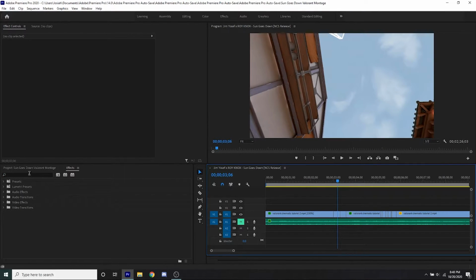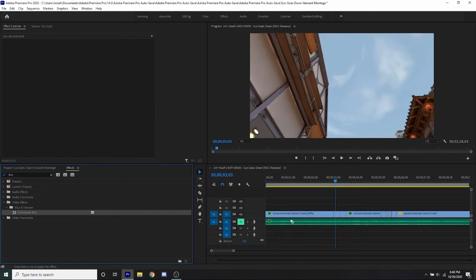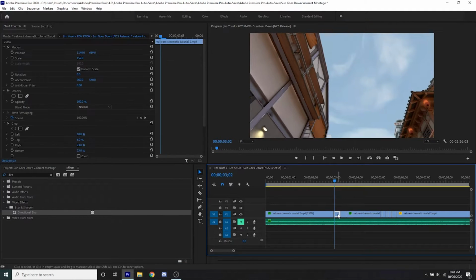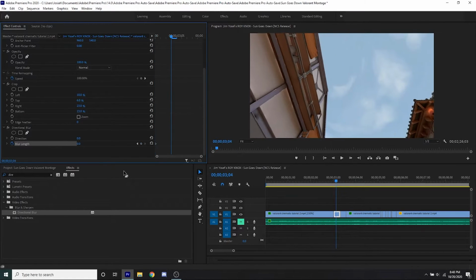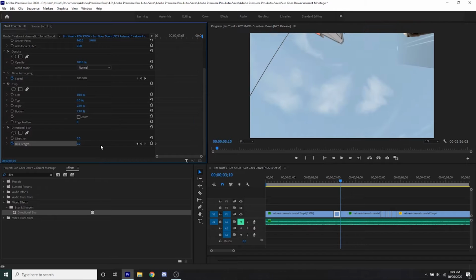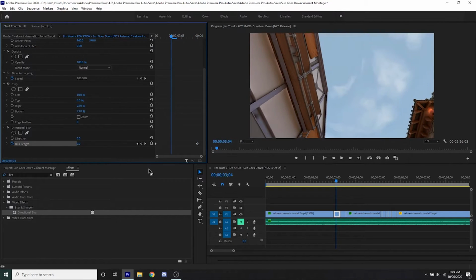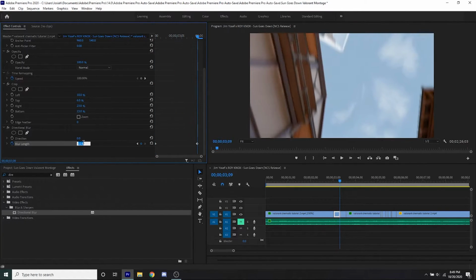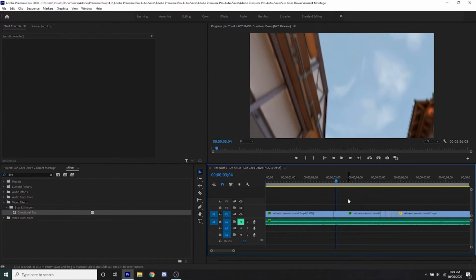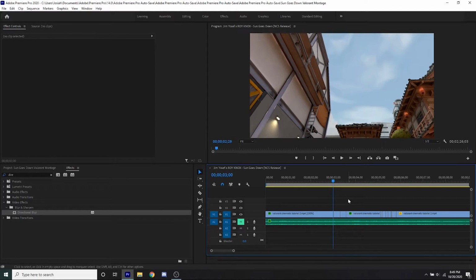Now, I know most softwares have a motion blur effect. In Premiere Pro, it's called directional blur. So I'm going to go ahead and drag this on to this spot right here, and onto both of those, and where our transition is going to be. Alright, so we're going to have a lot of motion blur from this point right here. And right here, it's going to be about 2 length. Just add a little bit of blur to that. And up here, it'll be about 15 length. So that'll add some good amount of blur right here, and that'll make your transition look really good.